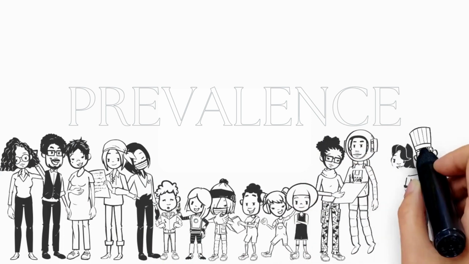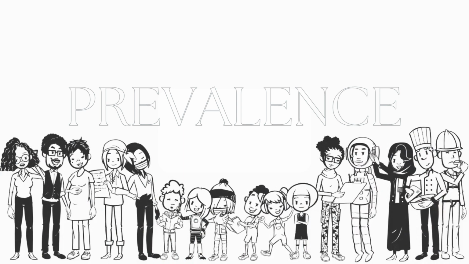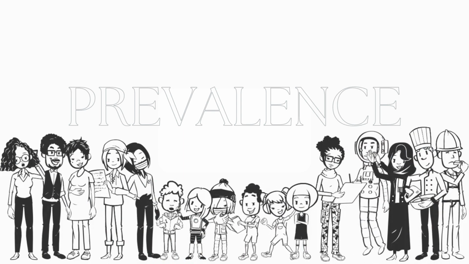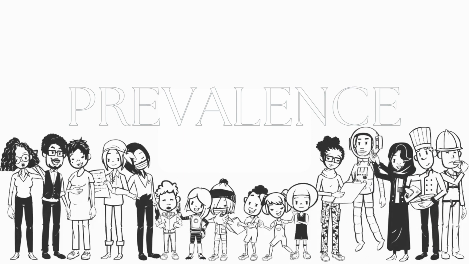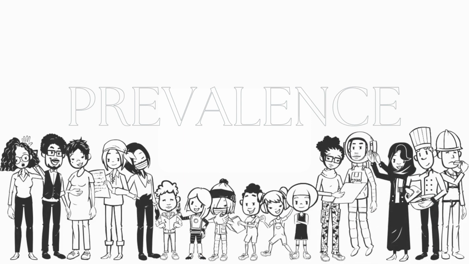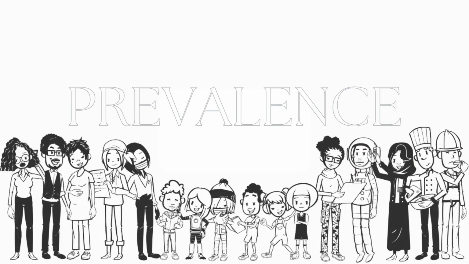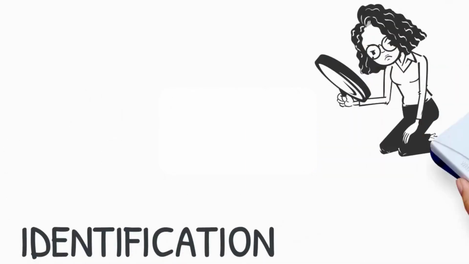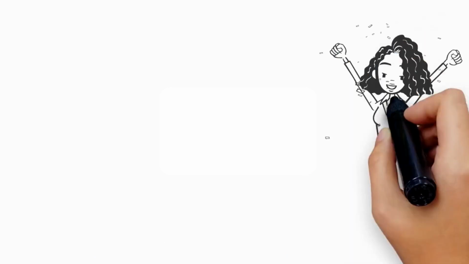For example, children born prematurely or with low birth weight may be at a higher risk of developing IDD, as are children from families with a history of intellectual disability or genetic disorders. Early identification, intervention, and support can be critical for individuals with intellectual and developmental disabilities to reach their full potential and lead fulfilling lives.